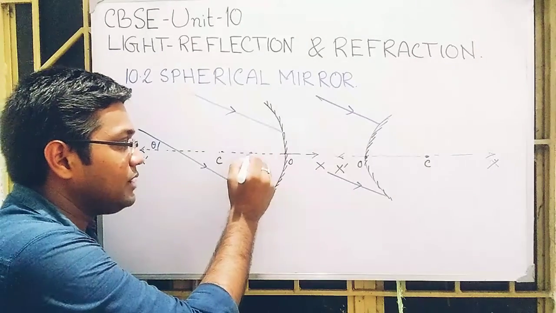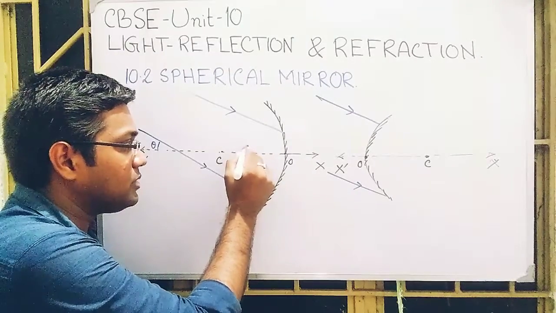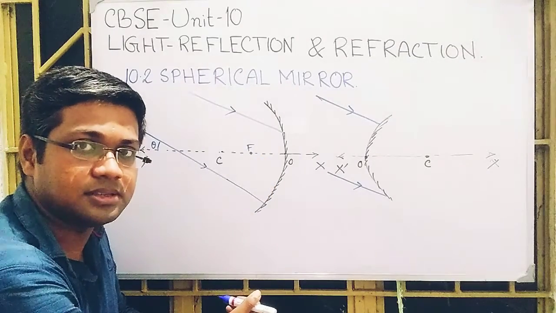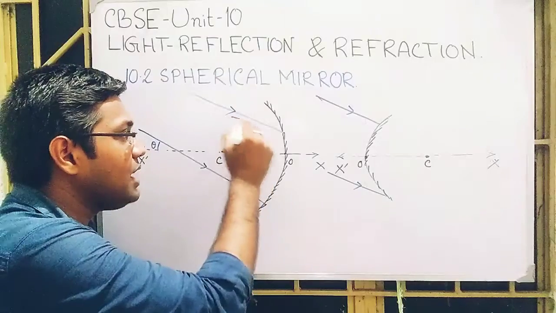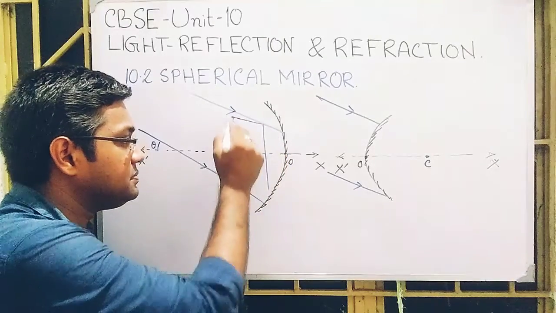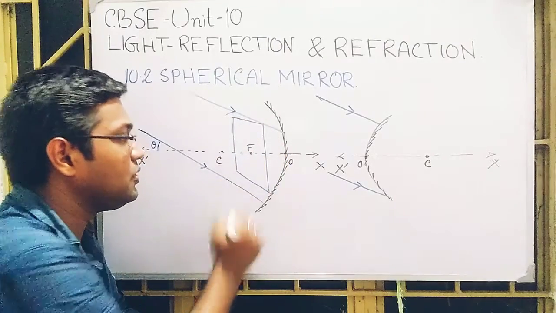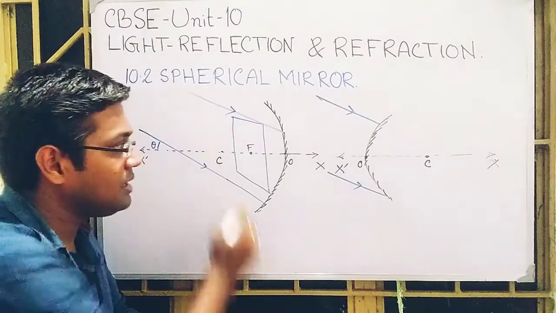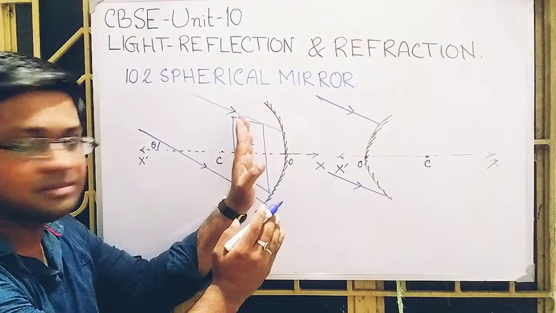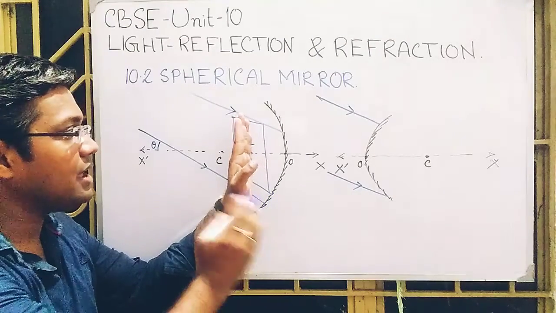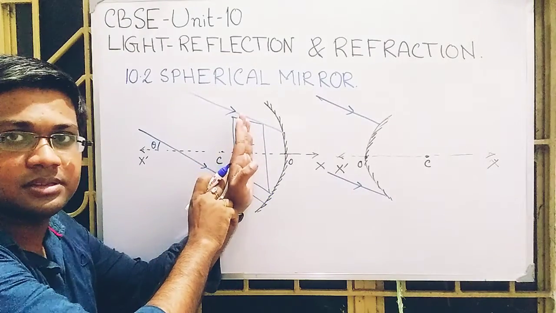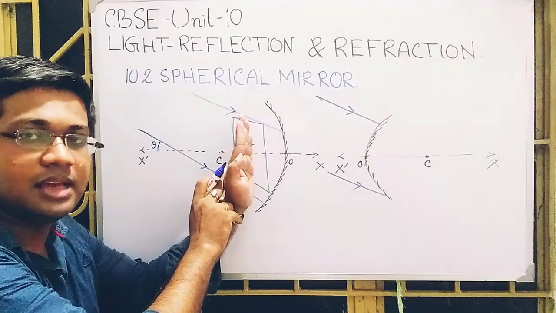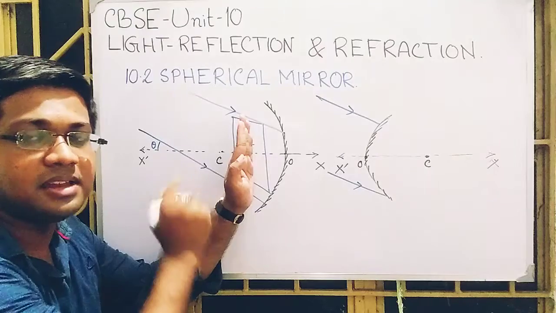At first I denote the focus that we obtained previously. We consider an imaginary plane like this. It passes through the focus perpendicular to the principal axis, and that plane is called the focal plane.